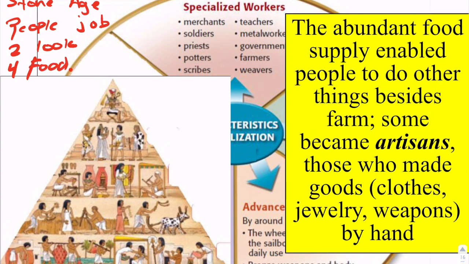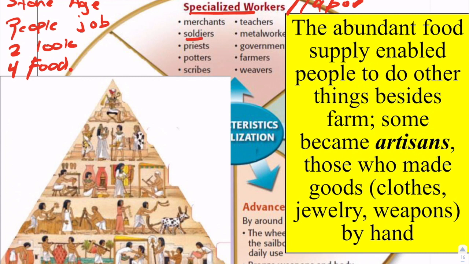All of that changes with the Neolithic Revolution, especially once we settle. Now we don't need the entire community to farm. That means people have time to learn other things. People have time to learn other trades. So we're going to develop what we call specialized workers or specialized labor. It's a very fancy word for different types of jobs, right?